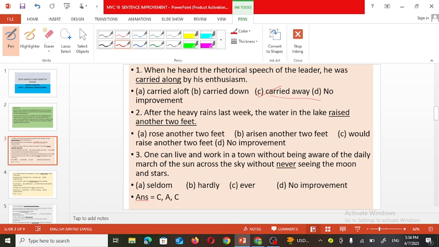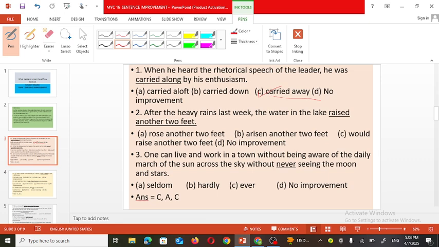Now let's see the second sentence. After the heavy rain last week, the water in the lake raised another 2 feet. Now, raised another 2 feet. If you see the first part of the sentence, after the heavy rain last week, and the remaining part after this comma, find out the tense of the sentence.